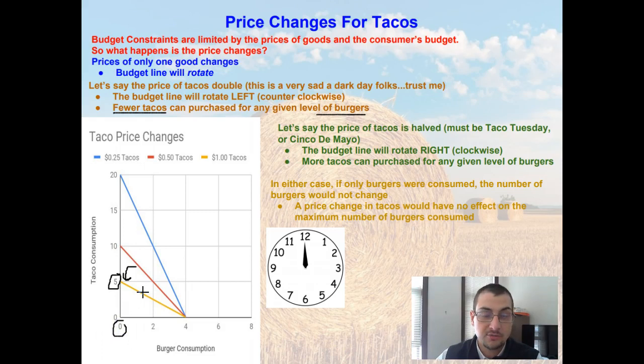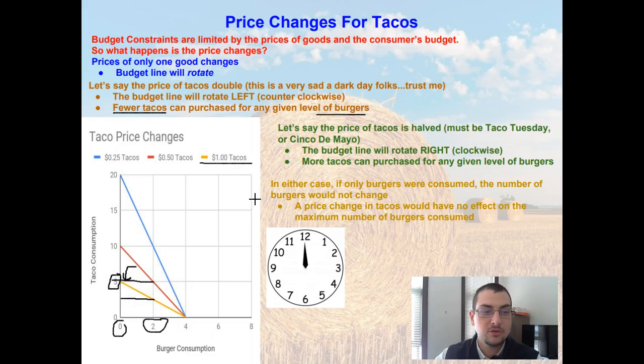Since we doubled the price of those tacos, they now cost $1, and we can only afford 5 tacos. Or let's say that we consume 2 hamburgers at $1.25 a piece, then that means that we only have about $2.50 remaining to spend on tacos. We can only buy 2.5 tacos, versus before we were able to buy 5 tacos.